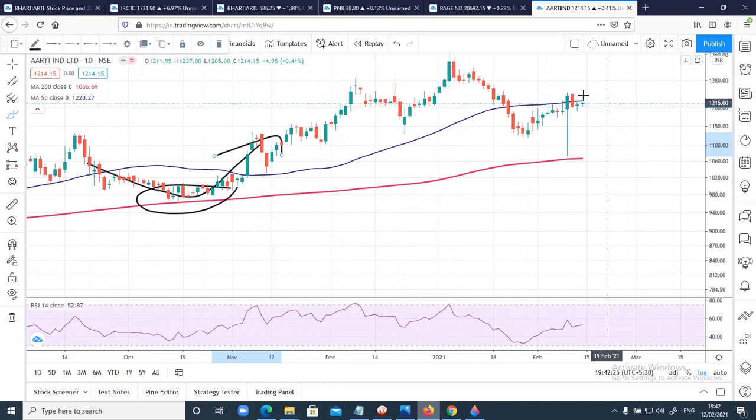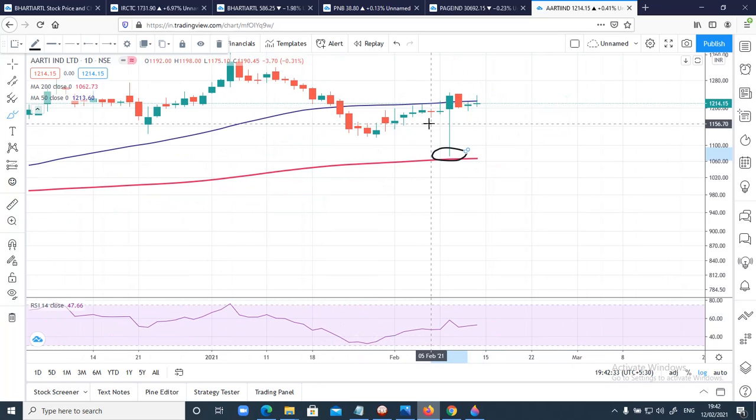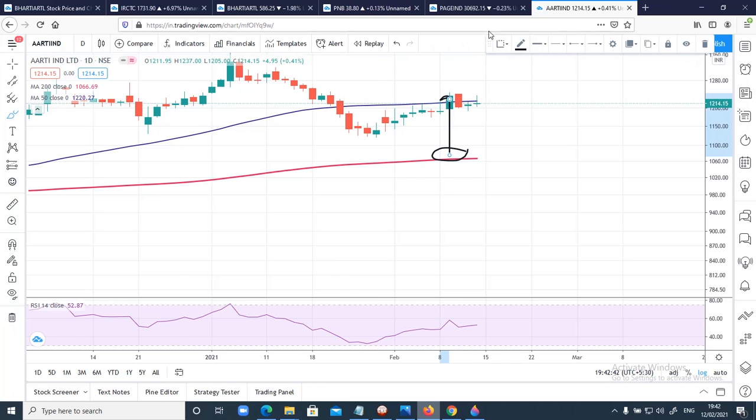You can see here we had a very big candle here. And you can see here from 200-day moving average, the time it reached almost around 200-day moving average, it has reversed and closed as a bullish candle. So this is the first sign where I found out that there are some bulls standing here at 200-day moving average.